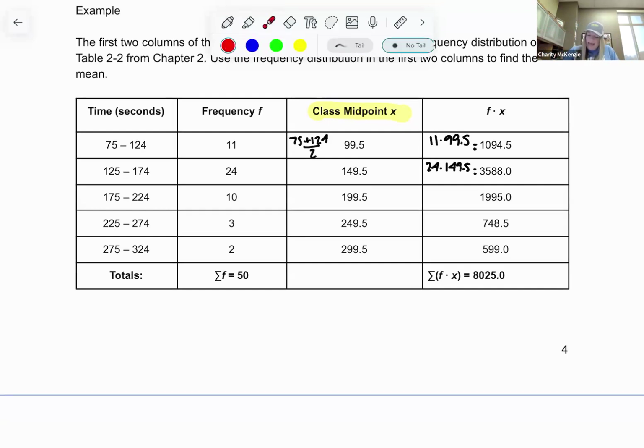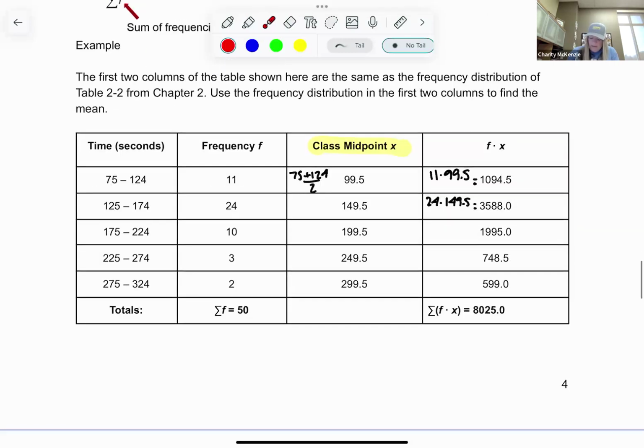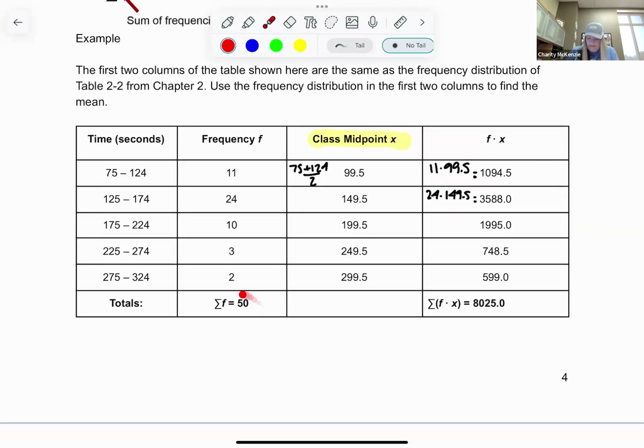So then I'm going to add up everything. So I find the midpoint, multiply, add it all up. And then the formula tells me to divide by adding up all the frequencies. The frequencies are the number of data values you have. So you add up all the data values.